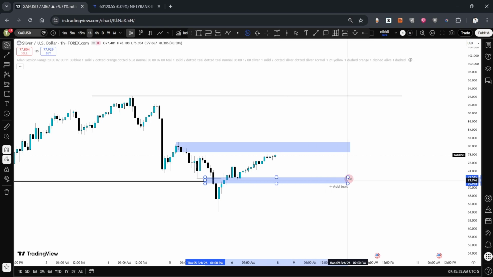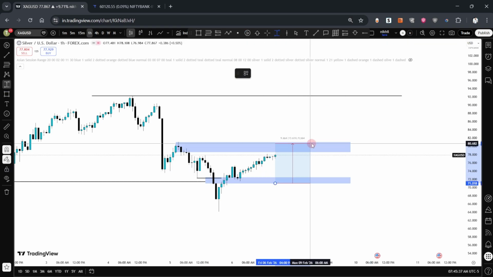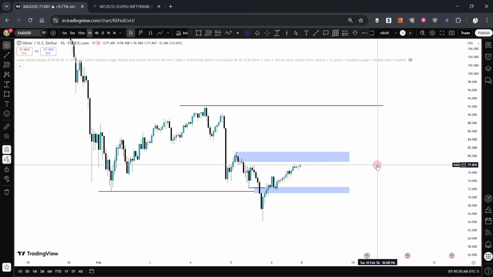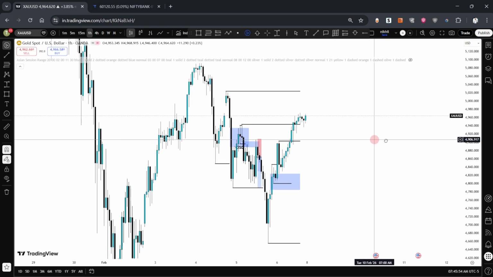So we are in a strong range. I guess how many pips is this? Almost 100 pips. Okay, so yeah, let's see. This is the analysis on silver. Let's look at gold.